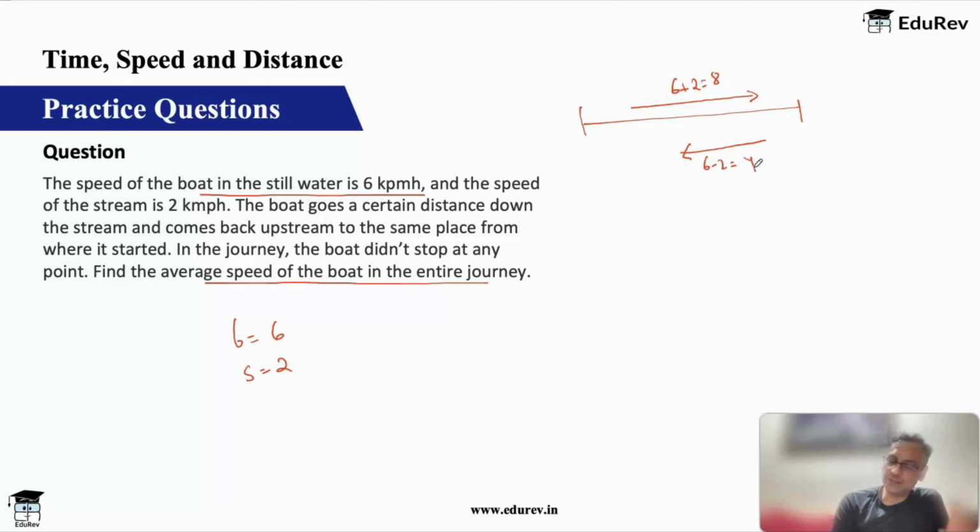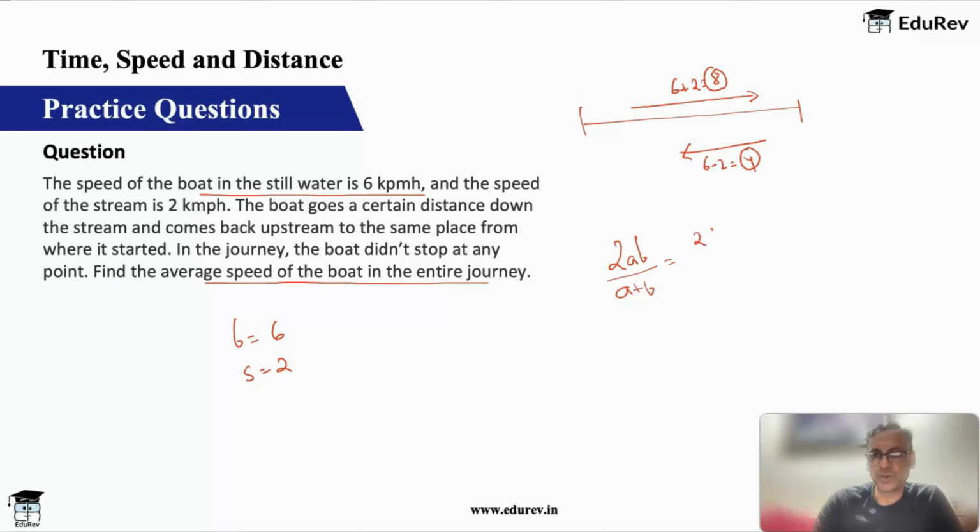But that we had learnt, if you remember, in the averages concept, that is a wrong method. If one part of the distance journey you cover at A speed, and same part return you cover at B speed, then your average is 2AB upon A plus B. Do you remember this?